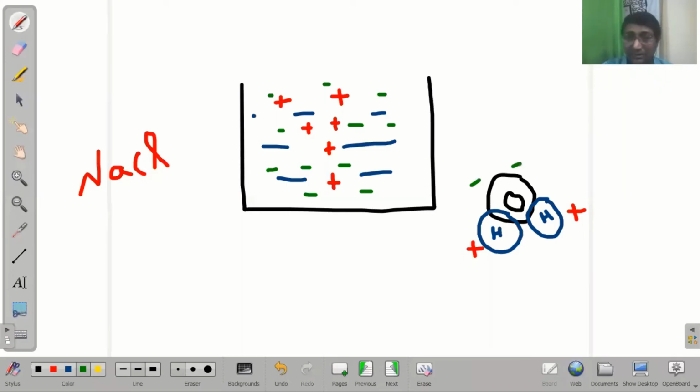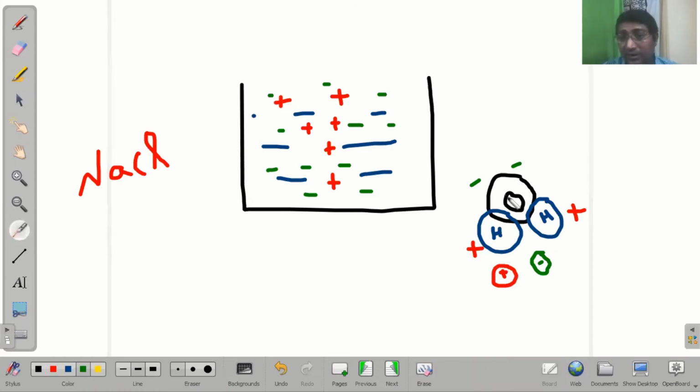Now imagine there is sodium and there is chlorine, and we used this red color ball. Imagine that's the sodium ion, and the green color marble is the chlorine. Okay, so what's happening over here is the sodium and chlorine definitely want to come together.